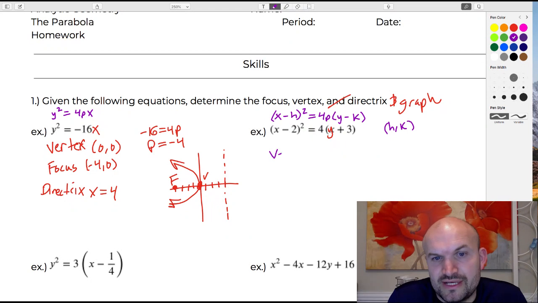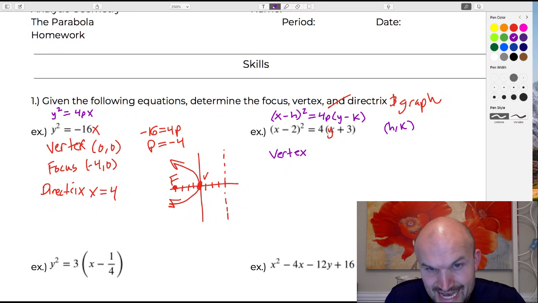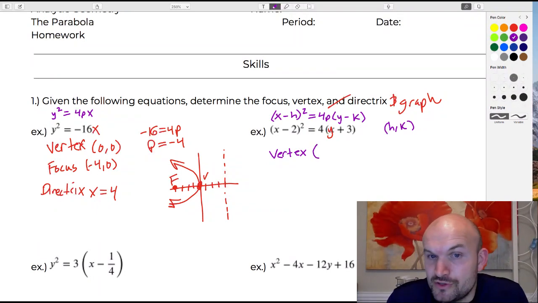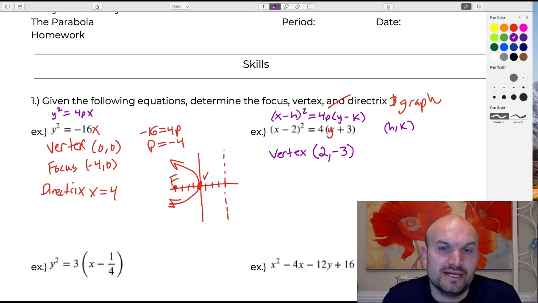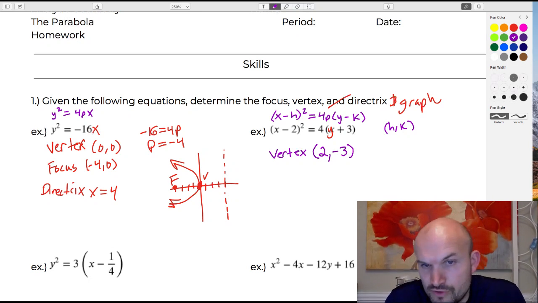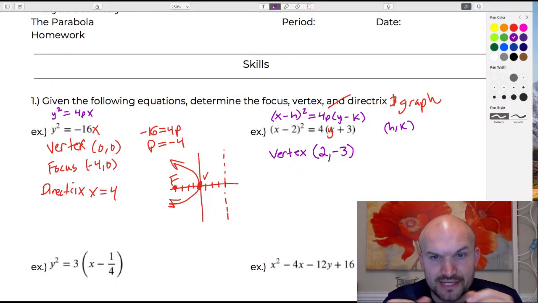So in this case, we can see the vertex. Now again, remember it's x minus h. So therefore it's x minus 2, h is equal to 2. If you want to put them in parentheses to better understand it, you can do that. But you can see that my vertex is going to be 2, and then this would be y minus a negative 3. So therefore y minus a negative 3 is the same thing as y plus 3. So therefore you can see it's those opposite signs, x opposite of h, y opposite of k. Another way you guys can think about that just to make sure that it's the opposite sign.